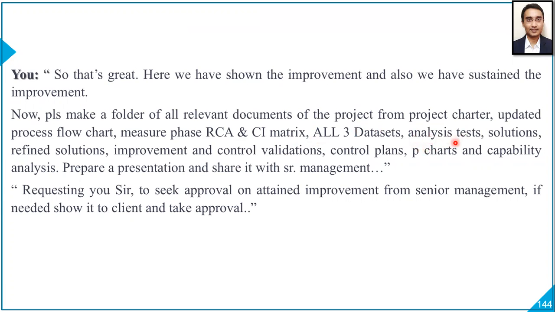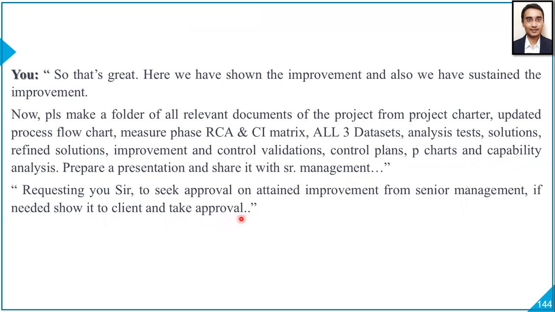Then analysis tests like a chi-square test, then your graphical assessment of goodness of fit test and your 2P test. Then solutions, refined solutions, improvement and control validations, control plans, P chart for the control phase and the combined control chart. And of course, capability assessment and analysis. All these documents, you need to just keep in one folder. Prepare a presentation and share it with senior management. Requesting you, sir, to seek approval on attained improvement from senior management. If needed, please show it to the client and take their approval as well.